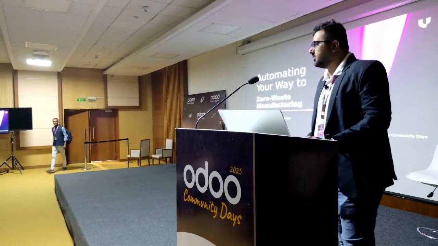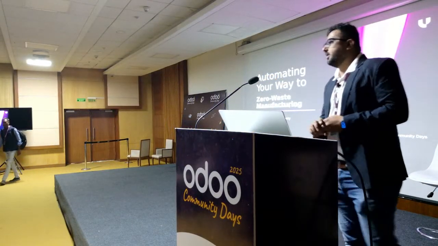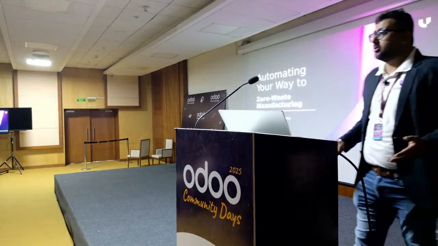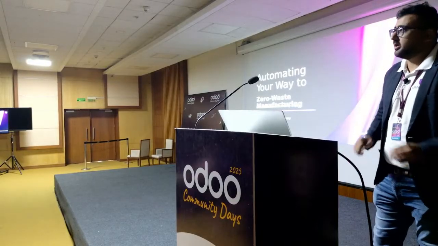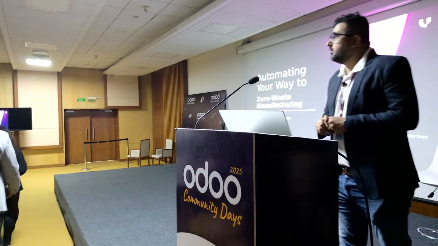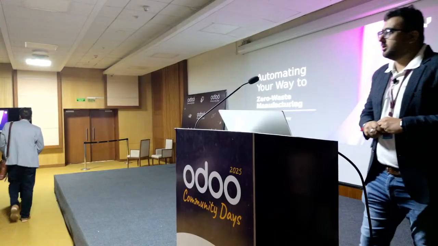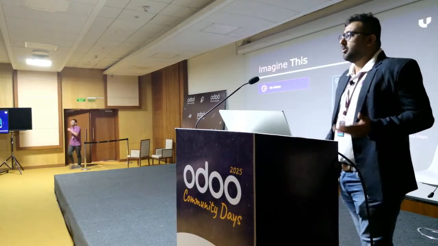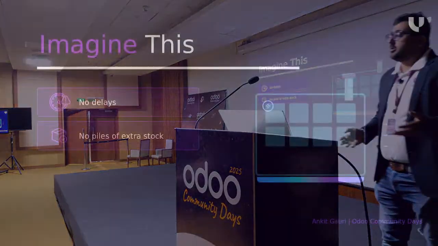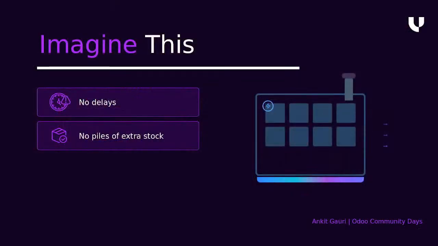Implement manufacturing software through Odoo, with minimal wastage of your production line items. My name is Ankit, I'm the CEO at Uncanny, and we have an office in Ahmedabad. We're manufacturing things so that there would be no delays in the production line items, or in the procurements or any of the supply coming our way. Now, there is a problem of stock.